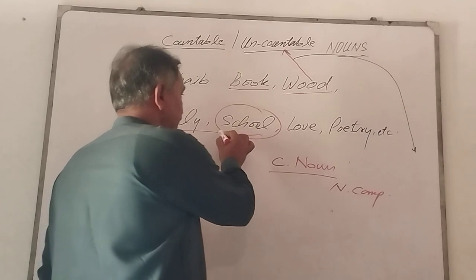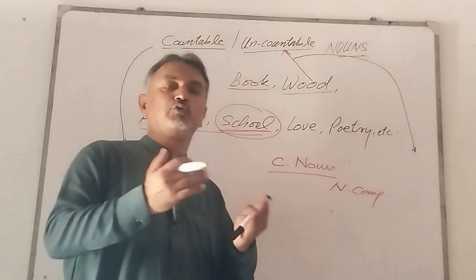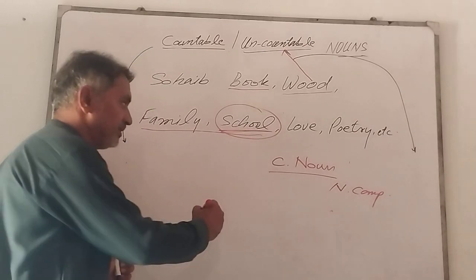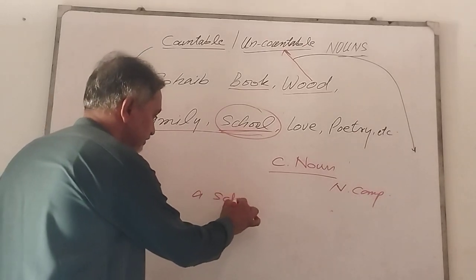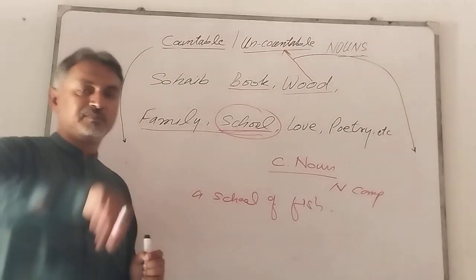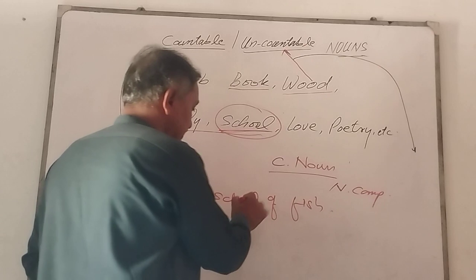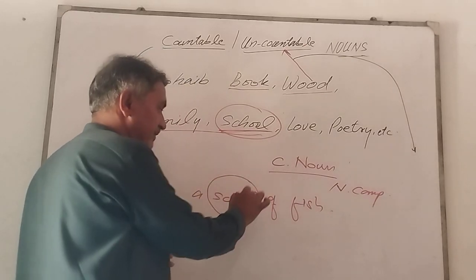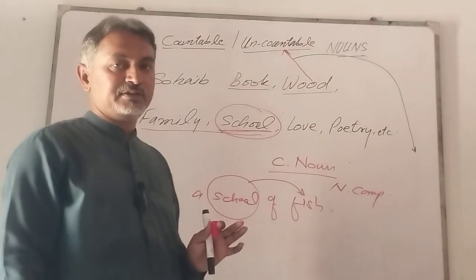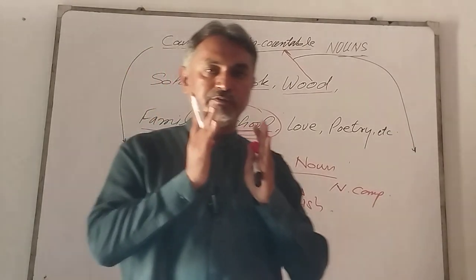So, if we count it as a collective noun, we must show its group. We can write it in the form a school of fish. Ladies and gentlemen, when this word school refers to fish, it means it's a collective noun and showing the group of fish.